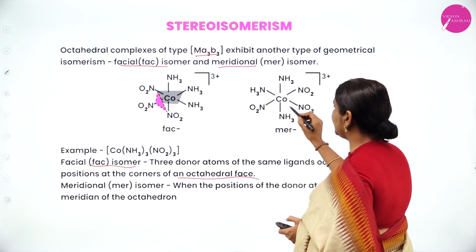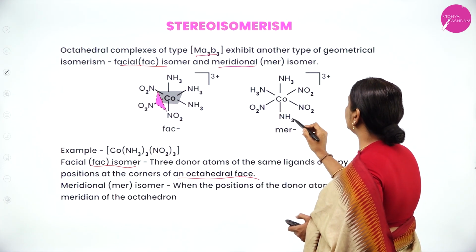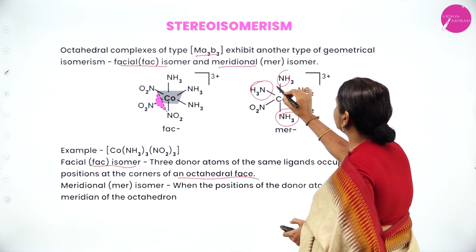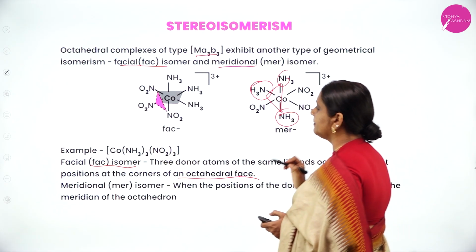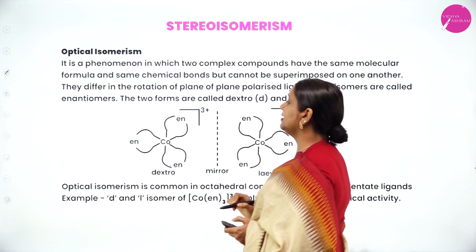So, here 2 isomers are present. Donor atoms are around the meridian of the octahedron. Meridian of the octahedron. Therefore, it is called meridional isomer or MER isomer.